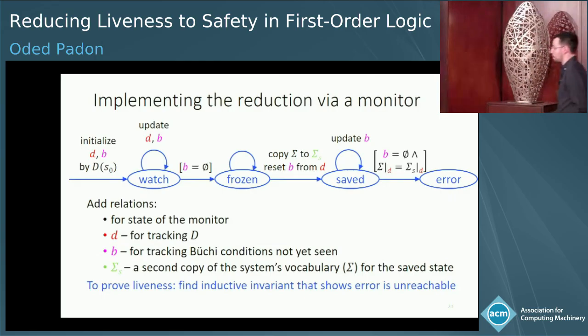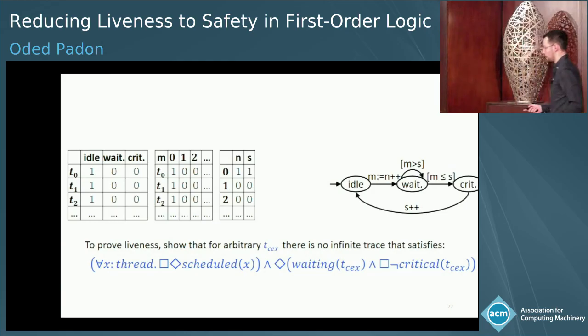And this can really be implemented in first-order logic. We add relations for tracking D and for keeping track of the Buchi conditions that we've not yet seen, and also a second copy of the vocabulary to remember the previously visited state. Now I'll briefly show you how this works for the ticket example. We want to prove this property.